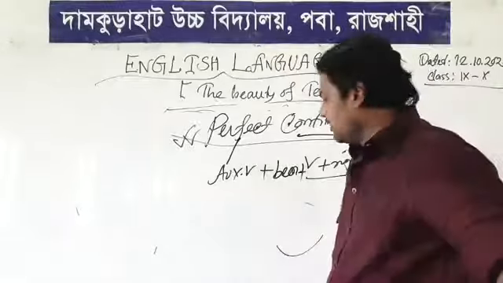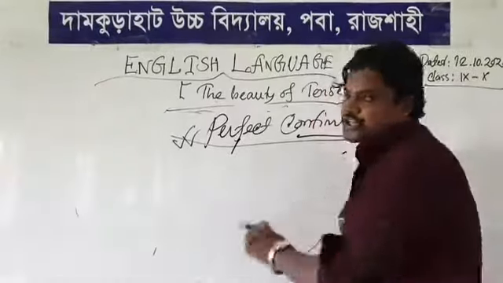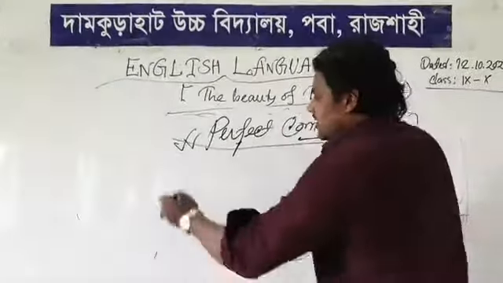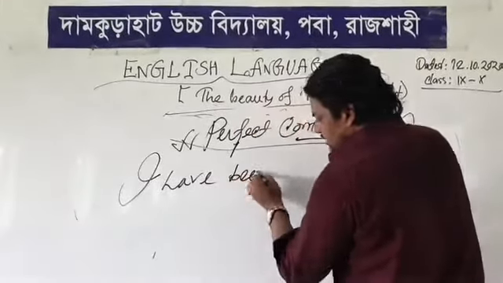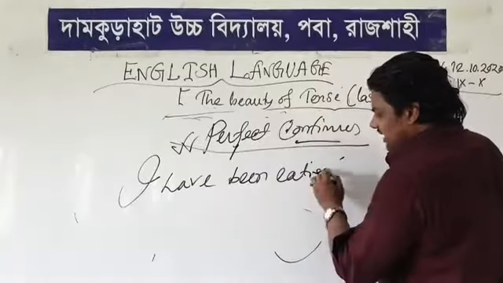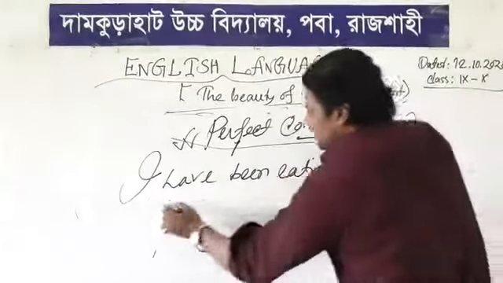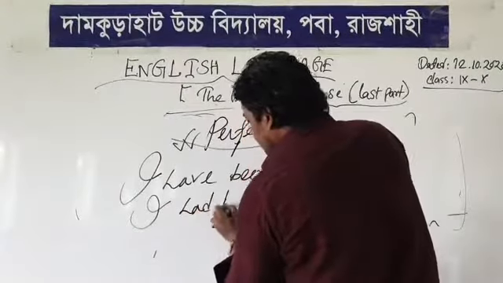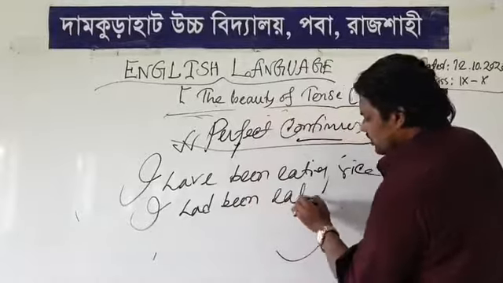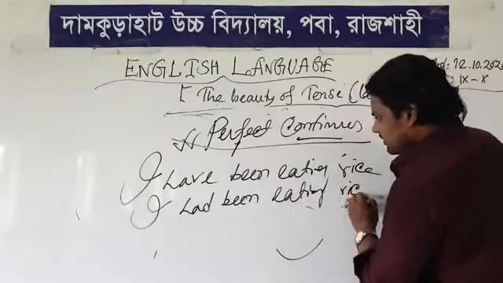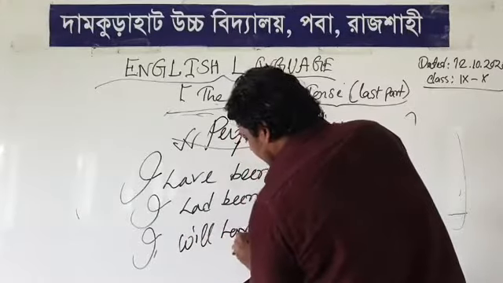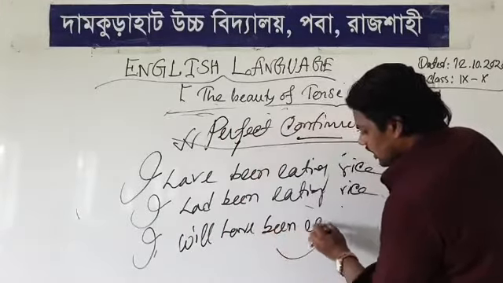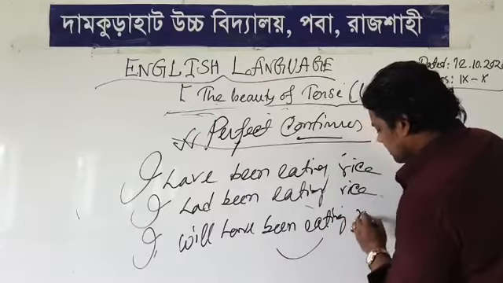So look at an example. You can easily differentiate between the three sentences. I have been eating rice. I had been eating rice. And next, I will have been eating rice.